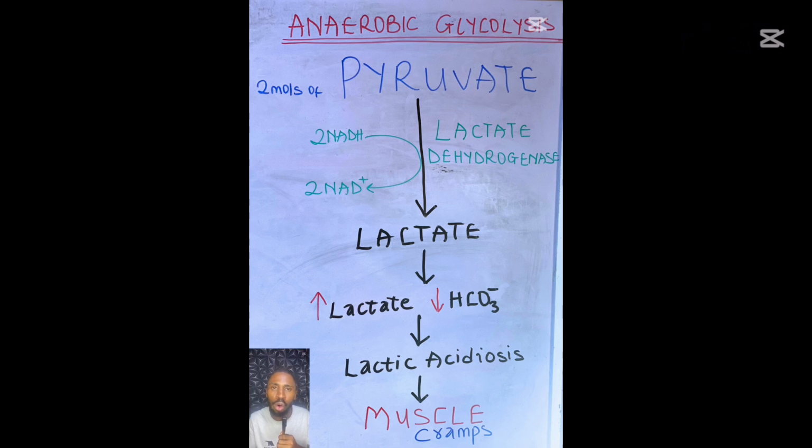But if there is no abundant supply of oxygen, what happens? Pyruvate will be shunted to form what? Lactic acid, using what we call lactate dehydrogenase. Lactate dehydrogenase is oxidizing two molecules of NADH to NAD plus. Don't forget it.